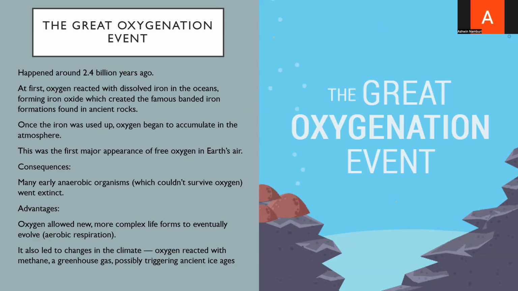The consequences were huge, however. Many early organisms, which we saw in the last slide, couldn't survive in oxygen-rich environments and went extinct. But on the other hand, there were some advantages, such as oxygen allowing more complex life forms to evolve, since it enabled aerobic respiration. This event also affected the climate. Oxygen reacted with methane, a greenhouse gas, which may have triggered the ice ages. So, overall, the Great Oxygenation Event was both destructive and life giving, which shaped the path of life on the Earth.